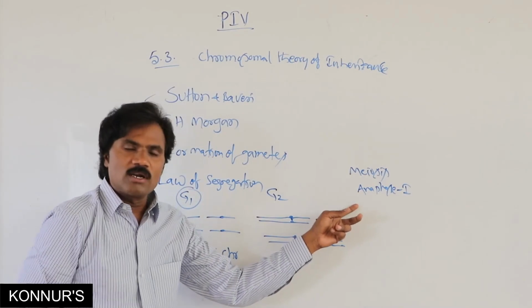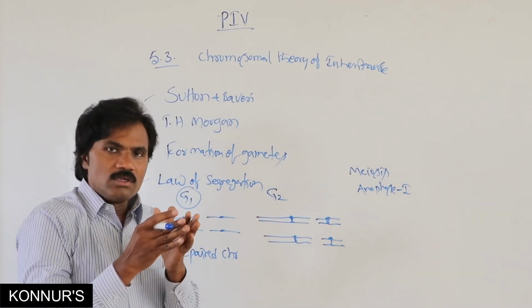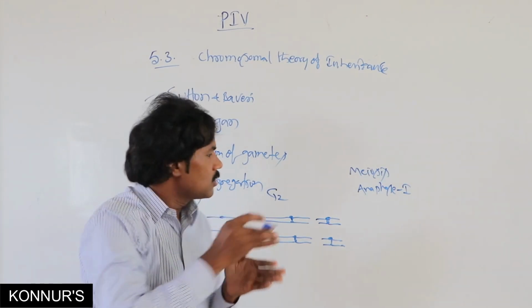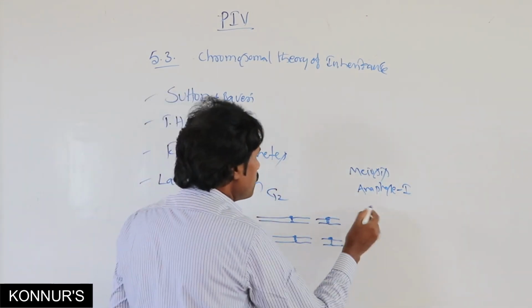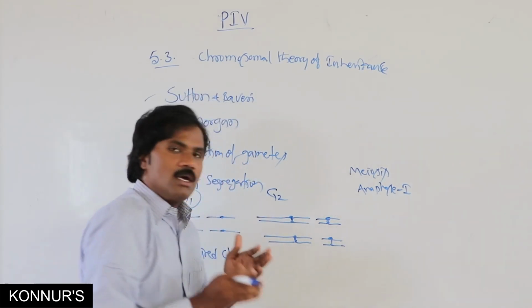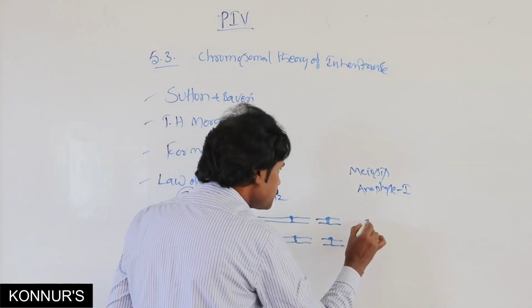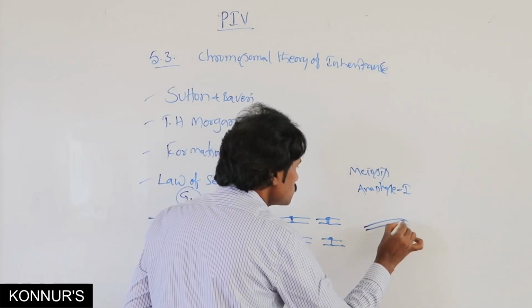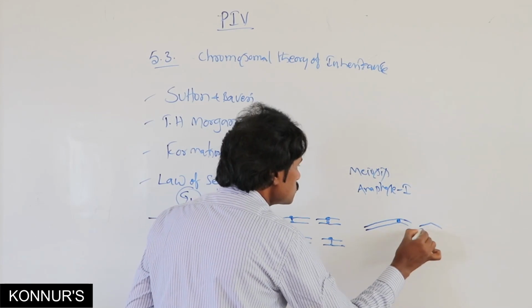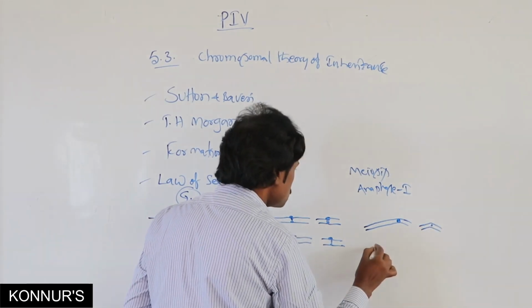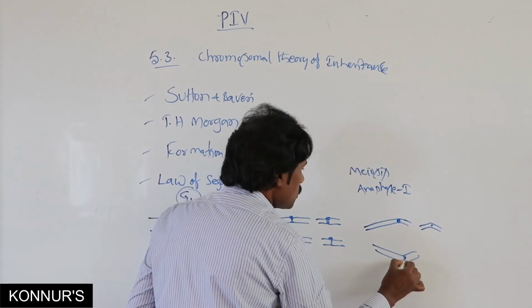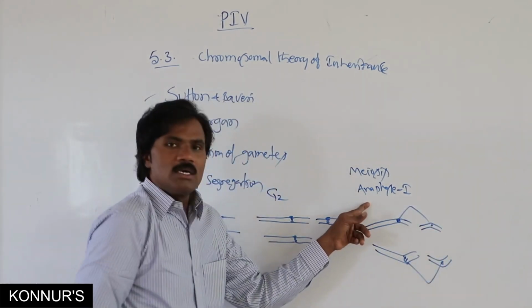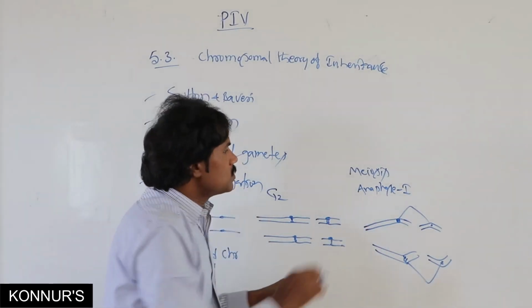In anaphase 1, there is distribution and segregation of chromosomes, the homologous chromosomes.